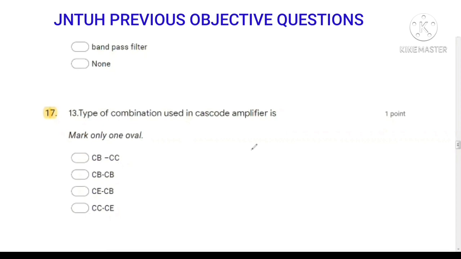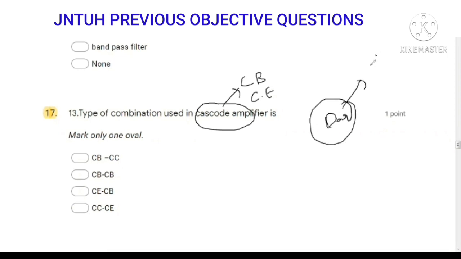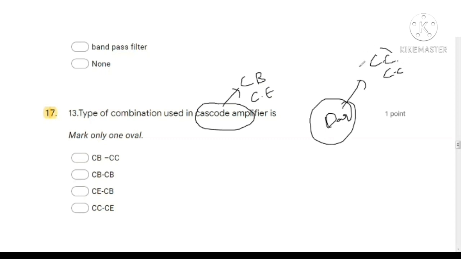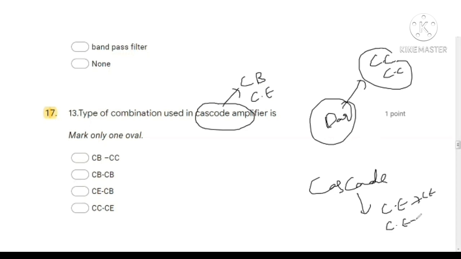Now next question, type of combination used in the cascode amplifier. In the cascode amplifier, we have a common base amplifier and a common emitter amplifier. In the Darlington pair, we have two common collector amplifiers. In the cascade amplifier, we have maybe two common emitters, or common emitter and common collector, like that.